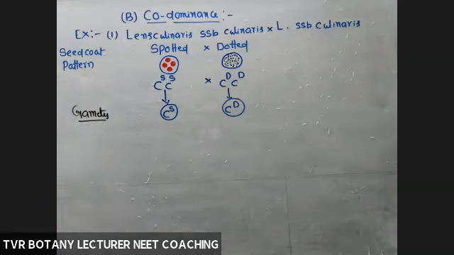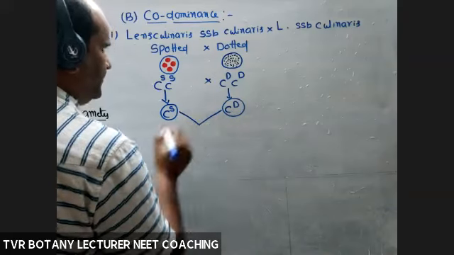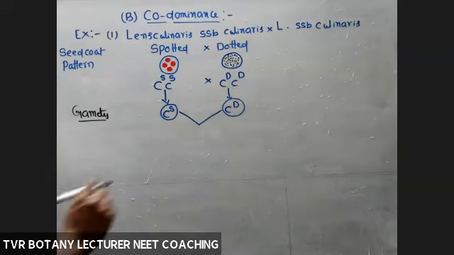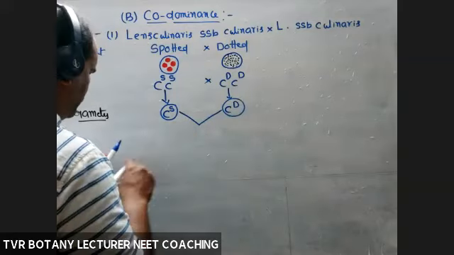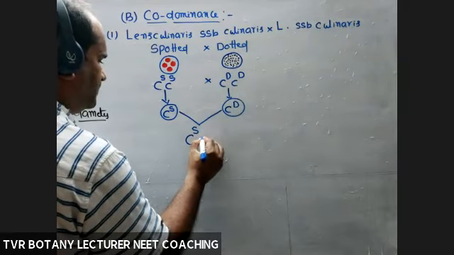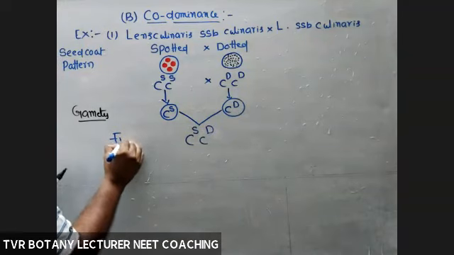Now, fertilization between these two gametes, same method: emasculation, bagging, artificial xenogamous type of cross. And what about the genotype here? CS CD, F1.